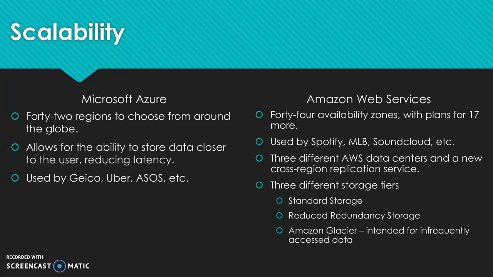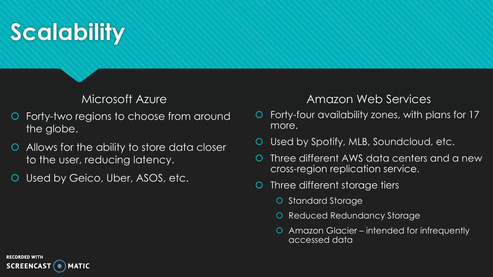A good thing about each of these solutions is that they are both used by big companies. Azure is used by Geico Insurance, Uber, and ASOS. ASOS is a fashion online retailer, whereas Amazon Web Services is used by Spotify, Major League Baseball, and SoundCloud to host their data needs.